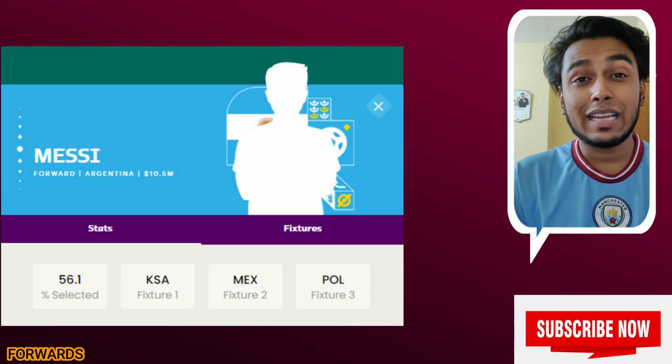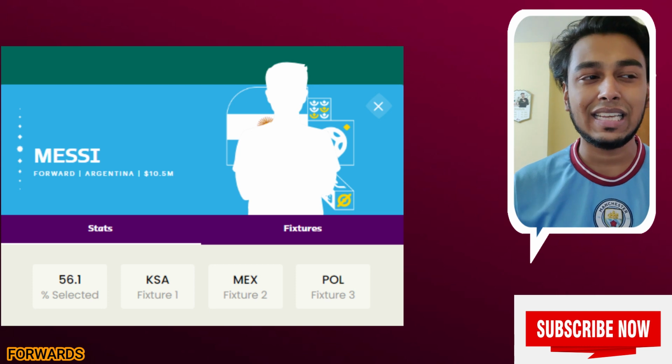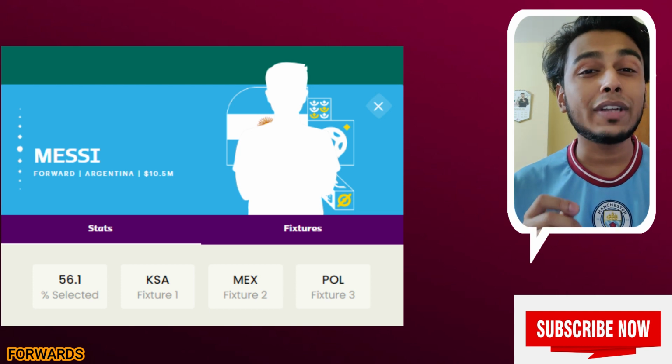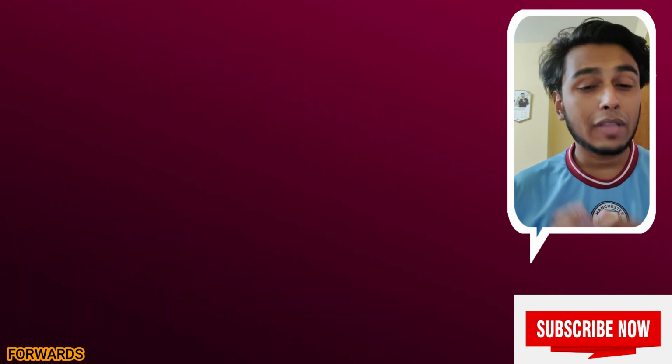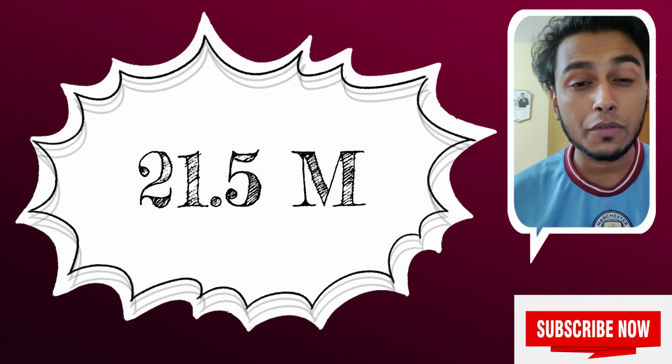You know why I'm taking Lionel Messi. Messi is in very great form. He's assisting so much, he's scoring, and you know, Argentina Messi is more dangerous than PSG Messi. So that's the forward line, and we have spent 21.5 million for 2 forwards.